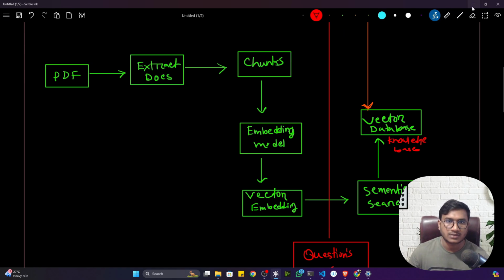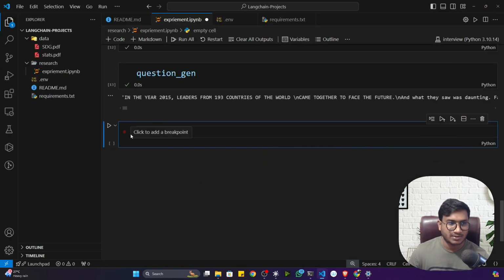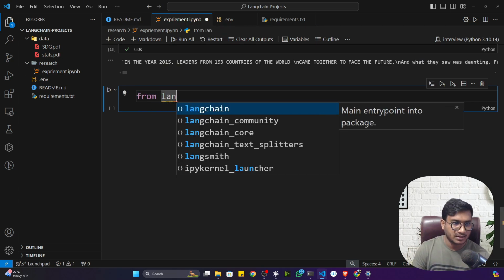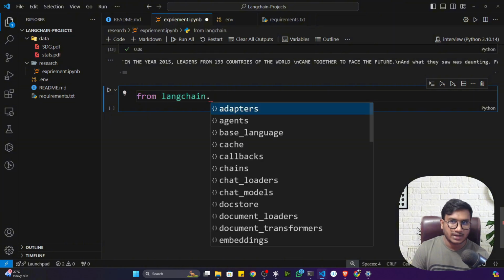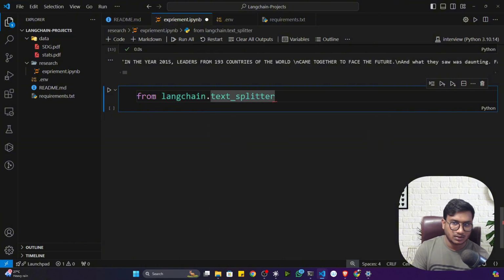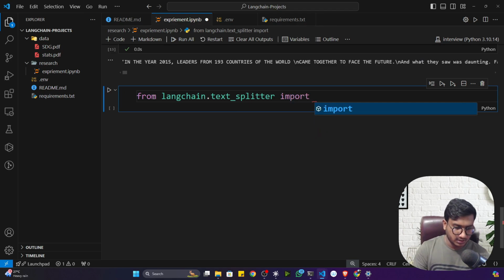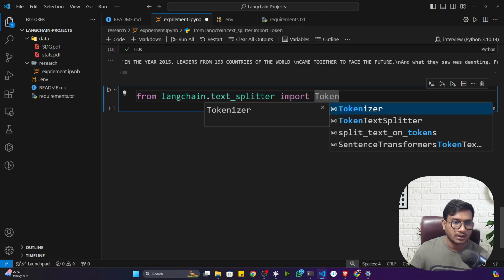That means I have to create chunks for my large language model, because if I want to generate the embeddings, before that I have to do the chunking operation. I already explained this part, I think you remember. To perform the chunking, we'll be using one package available inside LangChain. From LangChain dot text splitter, we'll be using one text splitter here called token text splitter.